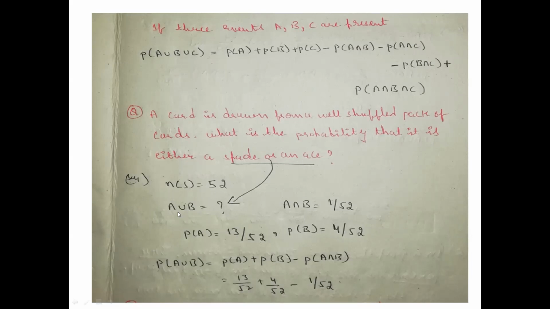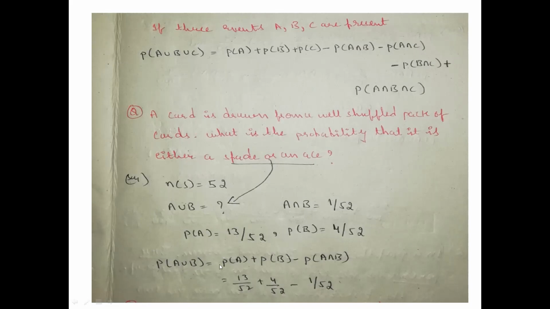Why are we taking A union B here? As discussed before, if the union symbol or the word 'or' is given, we have to apply the addition theorem. Here they have given the clue: is it a spade or an ace? So we are using the addition theorem. What is the addition theorem formula?